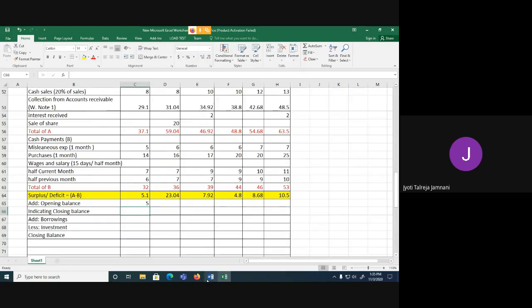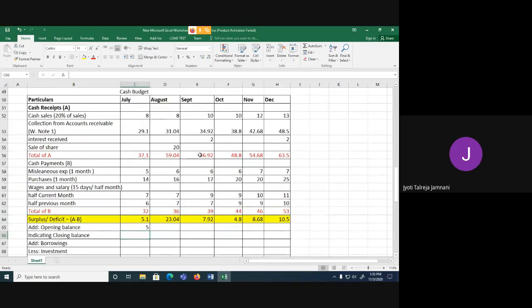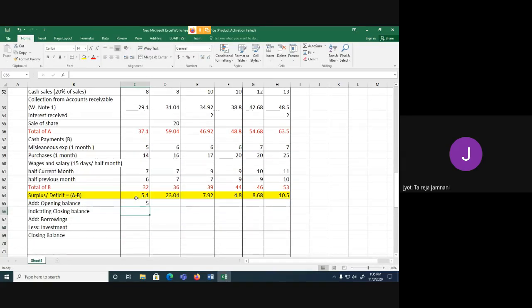When nothing is given, I am assuming that the company has maintained a full 5 lakh minimum balance and that is carried forward. If they have not maintained, they will borrow and maintain. So 5 lakh is the minimum cash balance, which is also the opening balance for the month of July. Now, to the surplus or deficit, we add the opening balance to get the indicating closing balance. So 5.1 plus 5, how much is the indicating closing balance? 10.1 lakhs. That means it is 10 lakh 10,000.